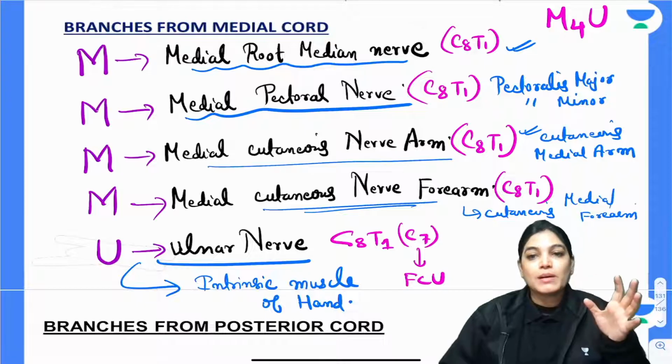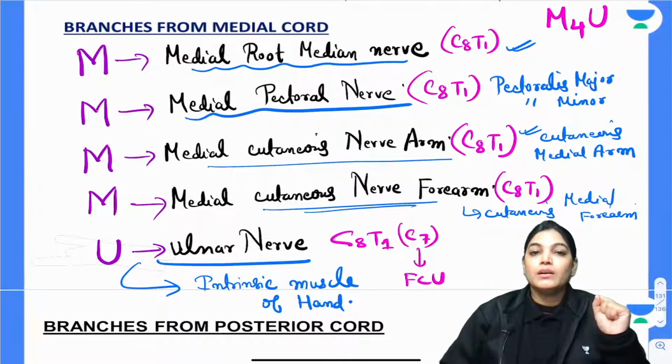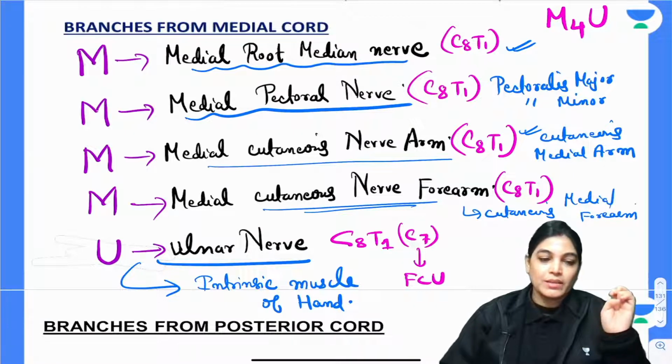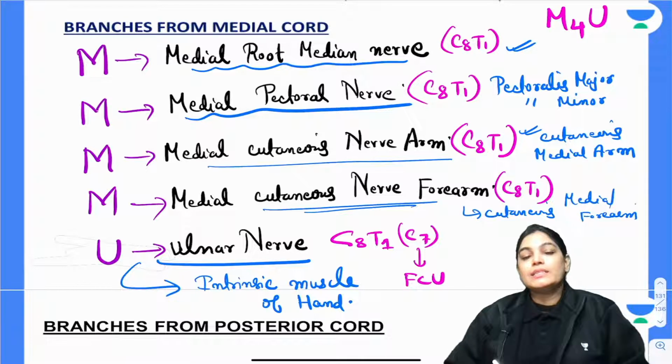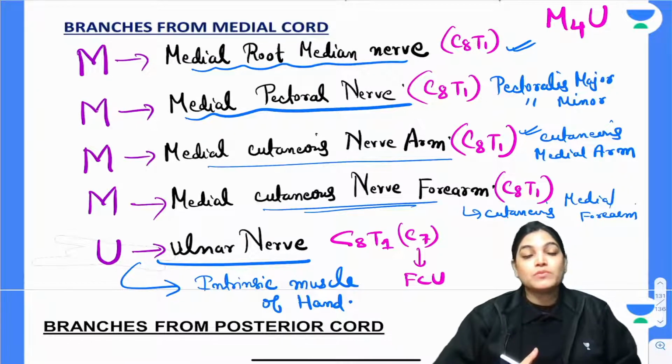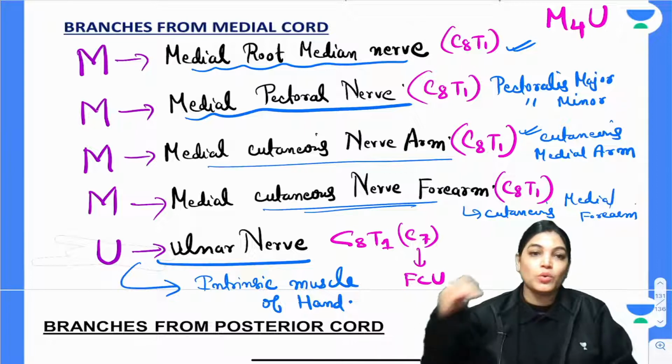Now, most of the muscles of the hand is getting innervation from ulnar nerve except the first and second lumbricals and that of thenar muscles. So most of the muscles of forearm is getting innervation from median nerve, and most of the intrinsic muscles of the hand is getting innervation from ulnar nerve. So this is basically very important for you to know.